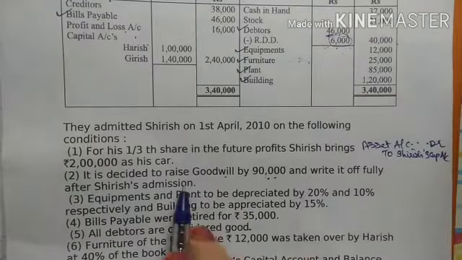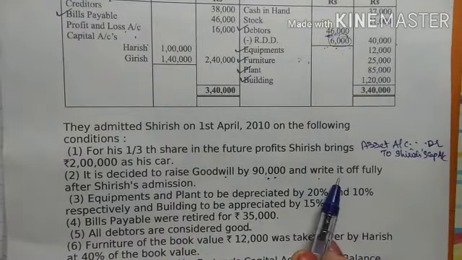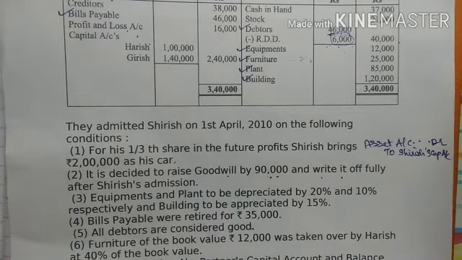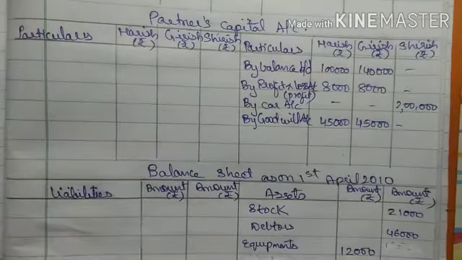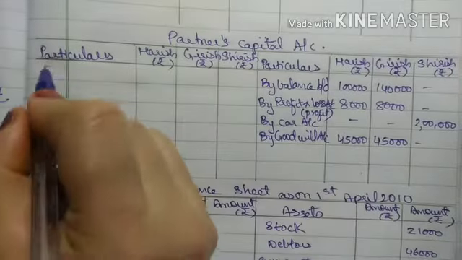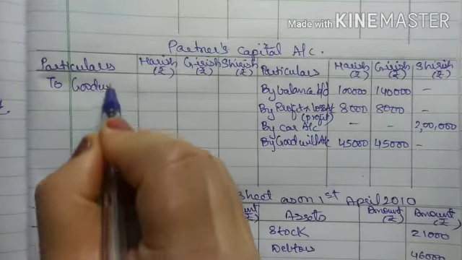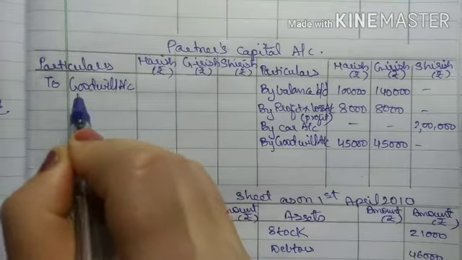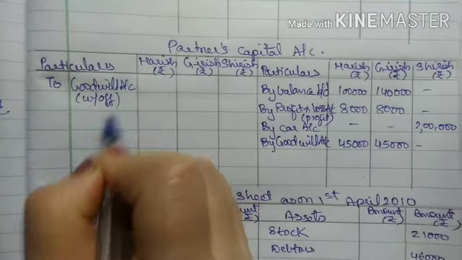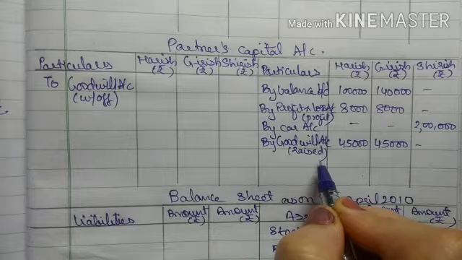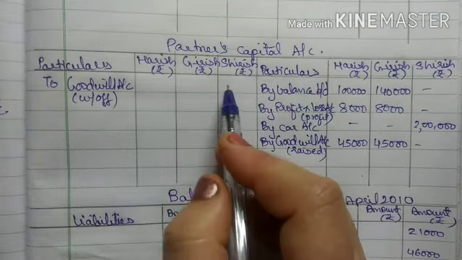Now for this we have done for raised. Now we have to do the entries for return of goodwill after Sirish's admission. So the next entry was all partners' capital account debit to goodwill account, right? This is write off. This was goodwill raised, and now we are writing off in all the three.